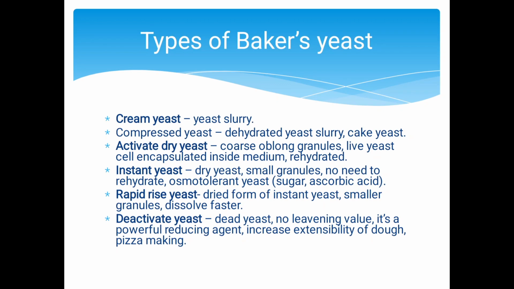Active dry yeast: coarse oblong granules, live yeast cells encapsulated inside a medium and dehydrated. Instant yeast, dry yeast: small granules, no need to rehydrate. Osmotolerant yeast, a dried form of instant yeast: smaller granules that dissolve faster. Deactivated yeast: dead yeast, no leavening value. It is a powerful reducing agent, used to relax dough and in pizza making.